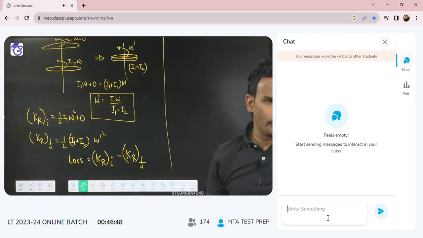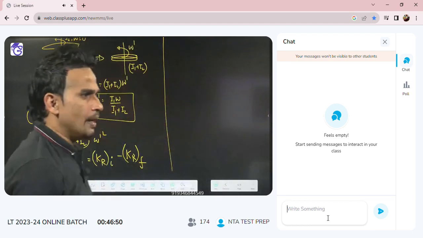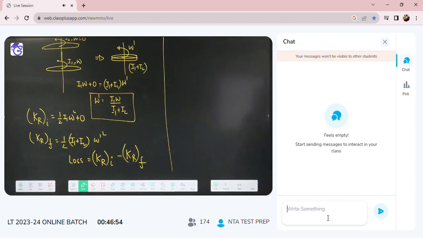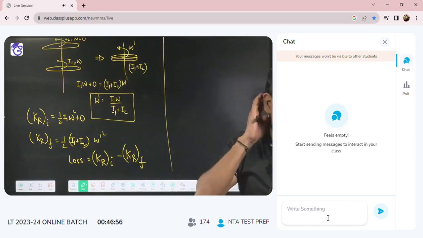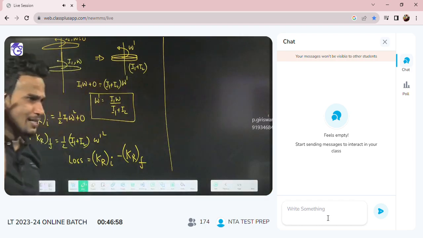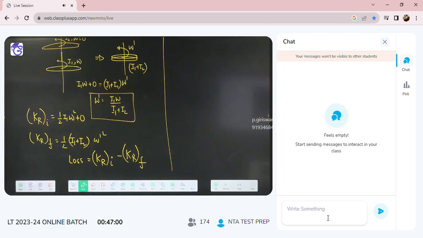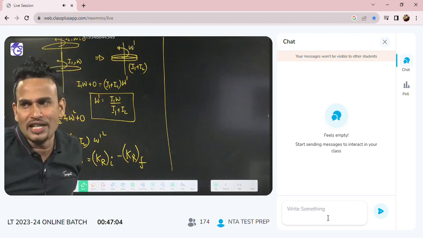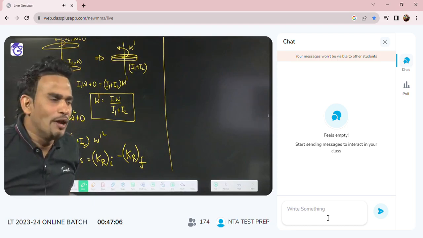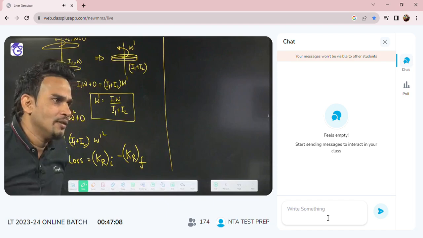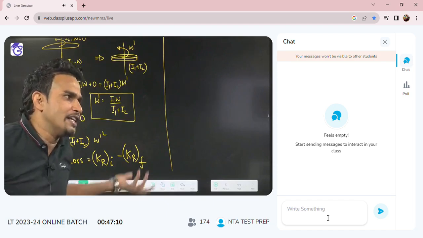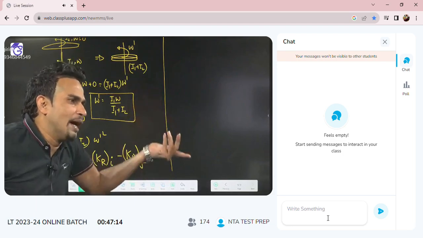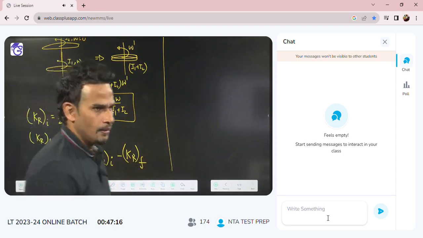We will talk about that, don't worry. Did you understand how to find loss in kinetic energy? If you know initial I and omega, you can find initial kinetic energy, then final kinetic energy, and from there you can find the loss. If initial kinetic energy was 10 joule and final was 6 joule, what is the loss? 10 minus 6, that is 4 joule.